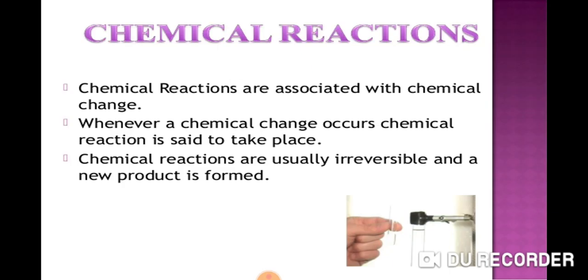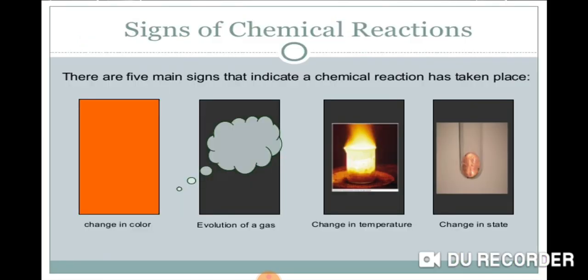So, moving on to this, a chemical reaction is basically associated with the chemical change of a substance, and a chemical change is the reaction that takes place inside that material, whereas it is also irreversible and a new defined product is formed after a chemical change. It cannot be reversed like a physical change. And there are certain signs that a chemical change has taken place. So we can also say that they are the indicators of a chemical change.